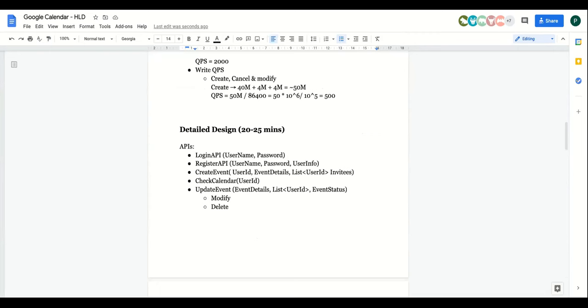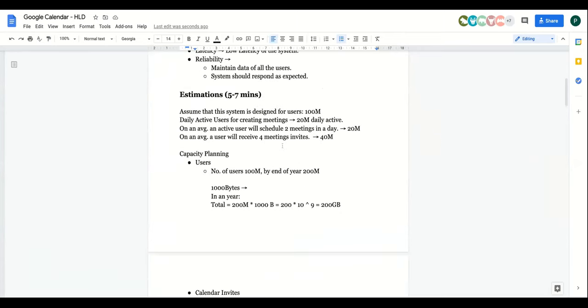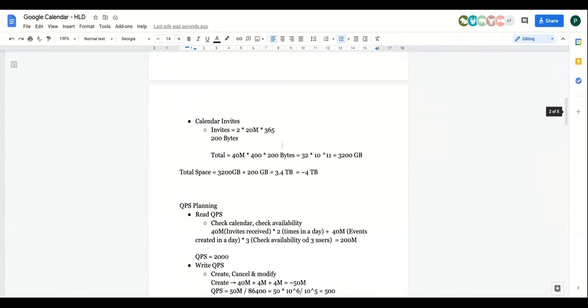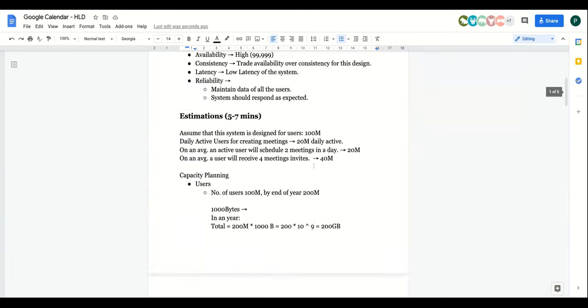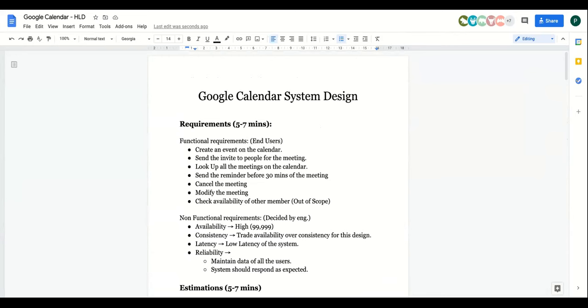Hey Prakhar, I just want to understand about the recurring meeting. How will we handle the recurring meeting in this system? See, when you are creating the invite and you have to create a recurring event, do you want to create the recurring meetings for an infinite time, or for a finite time? Yes, for a finite time. Let's say you have to create it for a finite time, right?